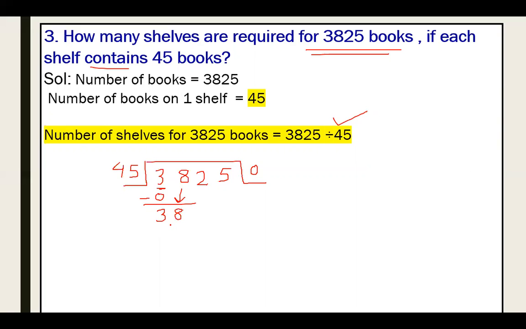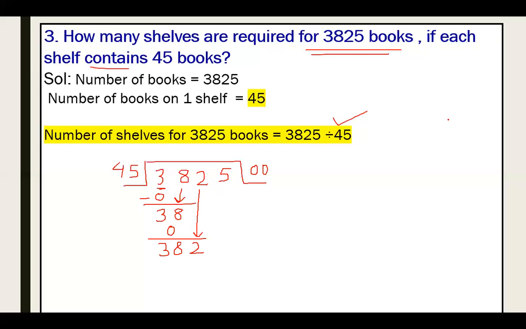I observe 38 is smaller than 45, I cannot divide again. It should be a bigger number than 45. So I will again go with 0. 45 zeros are 0. Then I write 38. Then I bring down the next digit to make a bigger number. So now it is a 3-digit number, and a 3-digit number is always bigger than a 2-digit number. So now we can easily divide.